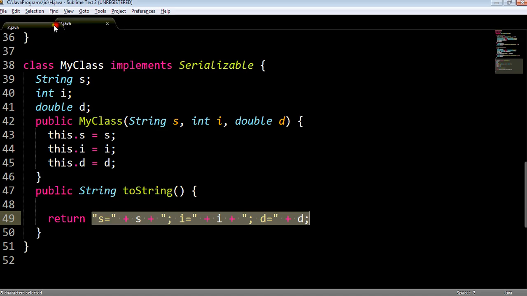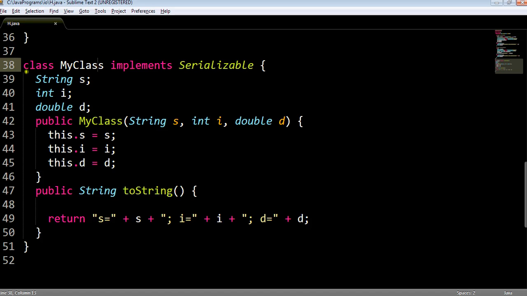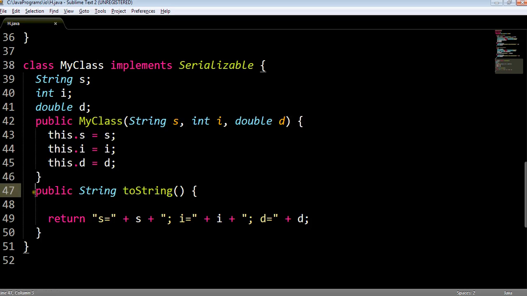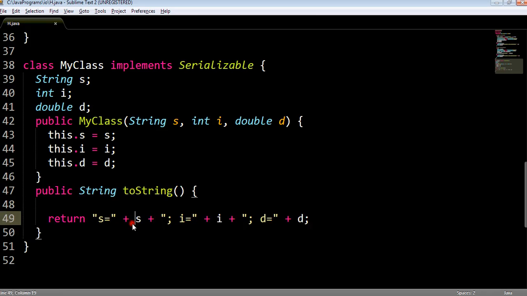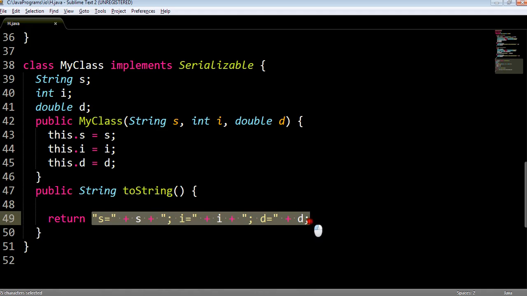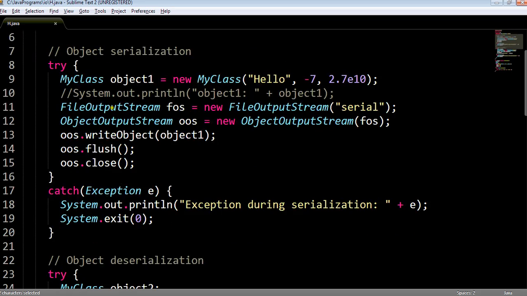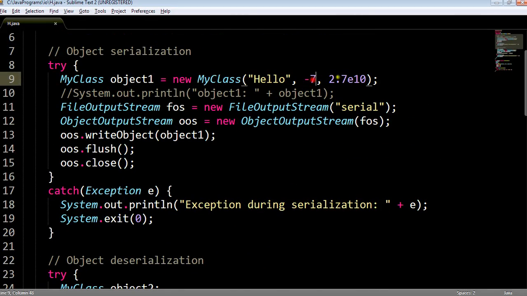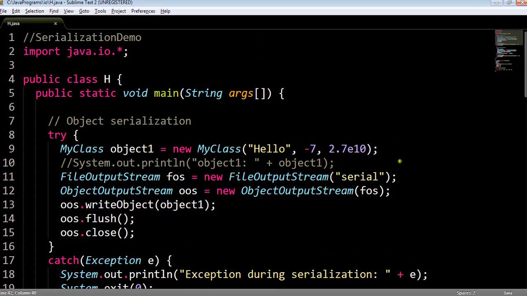So in this program, I have simply created one constructor, three properties of a class, and this class has one constructor, and I have overridden one method of class object which is simply returning the properties of this object as a string. Now in this class, that is the class H, I have created the object of class my class. My class is mentioned here, and I have passed one string, one integer and one double, because it requires one string, one integer and one double.